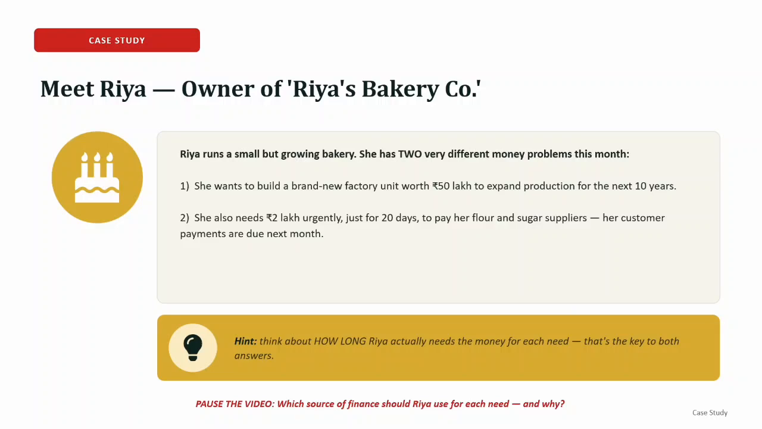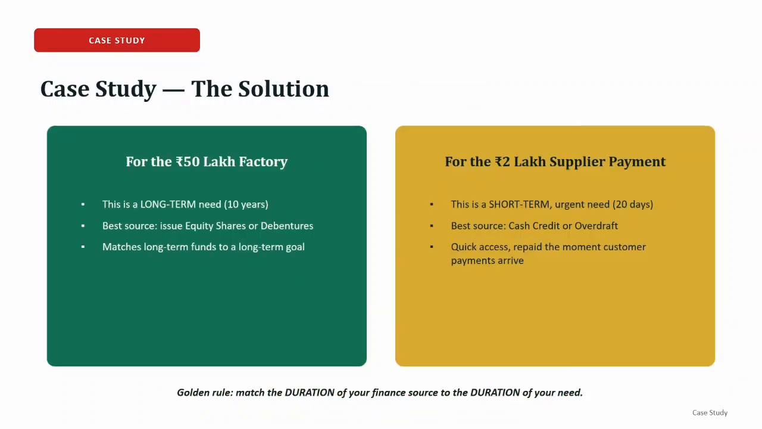Which source of finance should Ria use for the factory? And which source should she use for the temporary supplier payment? For the rupees 50 lakh factory, she needs money for a long period. Therefore, she should use a long-term source of finance such as equity shares or debentures. For the 2 lakh supplier payment, she needs money only for a short and temporary period. Therefore, a short-term source such as cash credit or overdraft can be used.